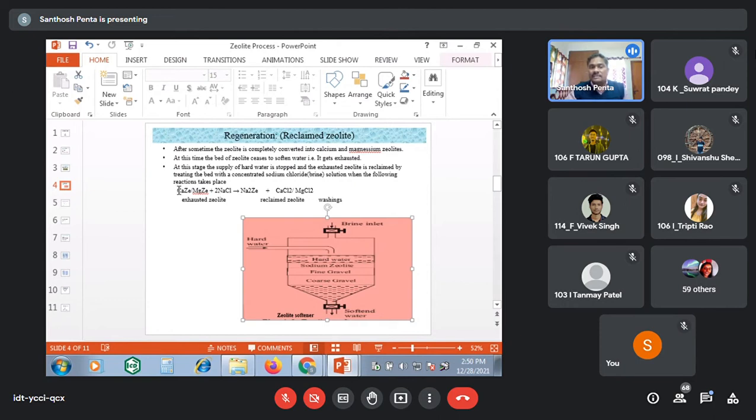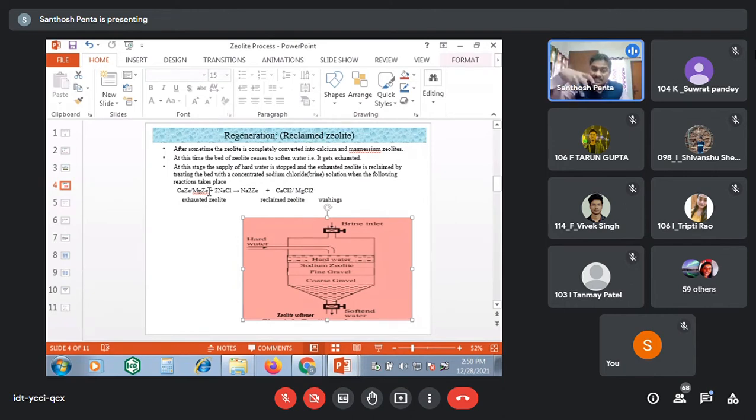When the zeolite bed is exhausted, that means when all the sodium ions are exchanged with calcium and magnesium ions, that is called an exhausted zeolite bed. Now you have to activate it for further use. So what you have to do is simply wash with brine solution. A 10% aqueous sodium chloride solution is called brine solution.